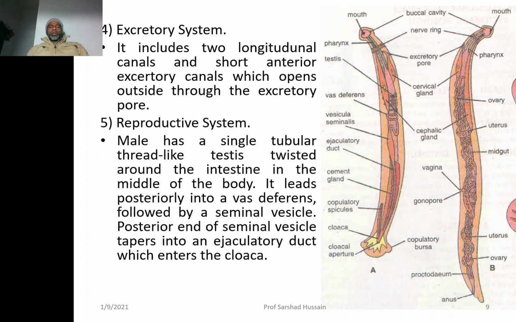Reproductive system. Look at the male. The male has a single tubular thread-like testis. You can see these thread-like testes present. They are twisted around the intestine. It leads into the vas deferens, the tube coming out from the testis, which then leads into the seminal vesicle, which then leads into the ejaculatory duct. You can see this is the ejaculatory duct, and the ejaculatory duct opens into the cloaca.